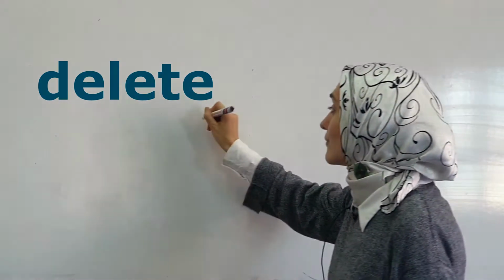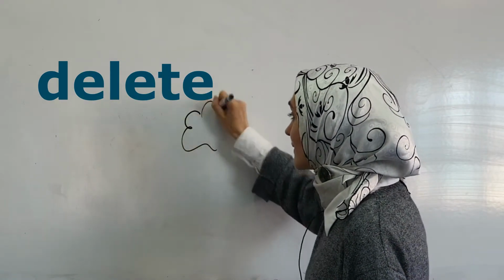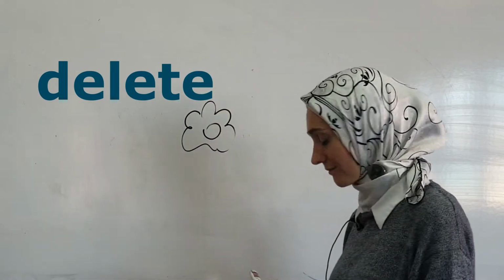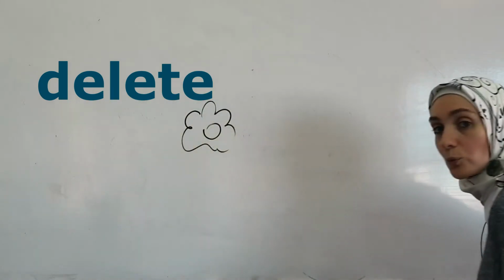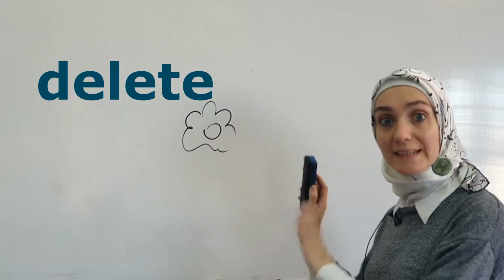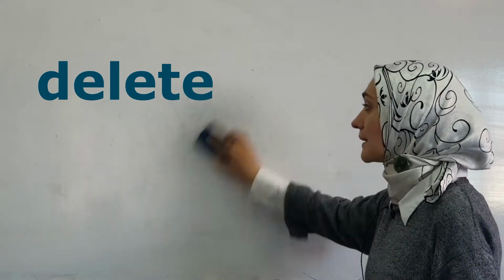Delete. What does it mean, delete? In computer, you often can use this word. For example, if I have a flower and I want to erase it, take it away, I delete the flower. I deleted the flower. So, delete. It means erase or take away.